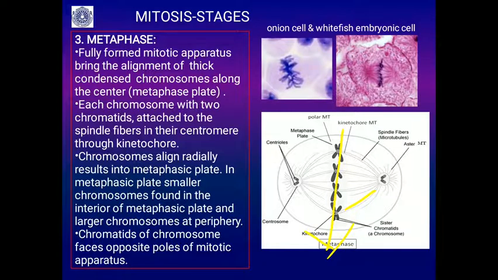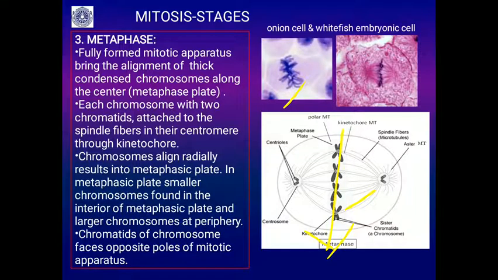This is how exactly you have to imagine it in the case of onion, where 2n is equal to 16. The smaller chromosomes are in the inner circle, the larger chromosomes in the outer circle, and they spread their arms. So they make a metaphasic plate in the equatorial region. In the interior of the metaphasic plate you will find smaller chromosomes and the larger chromosomes at the periphery.